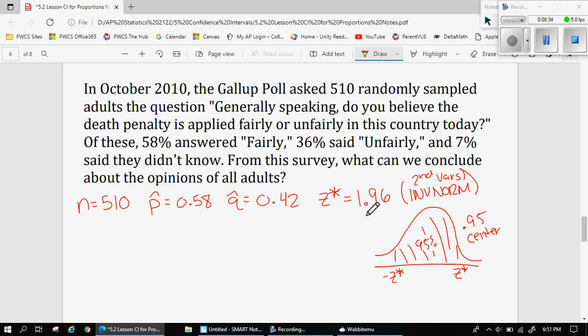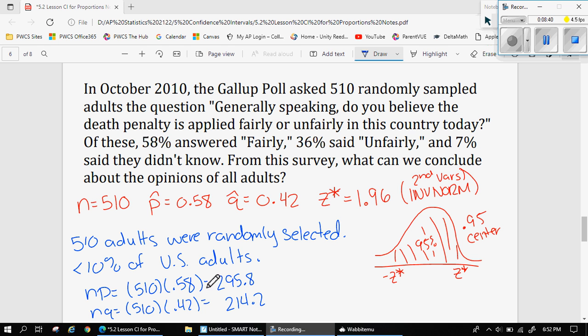So I'm going to quickly document our assumptions and conditions, and then we'll have a chat about them. So we do have a randomly sampled 510 adults. 510 adults is certainly less than 10% of all American adults, and so we can say that each adult's opinion is independent of the next adult's.